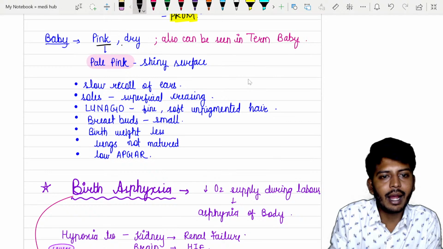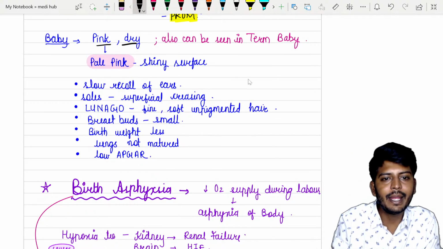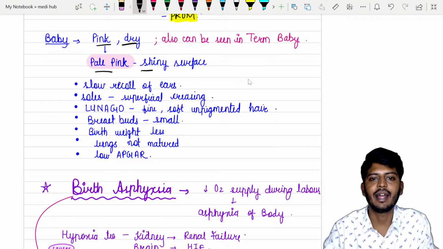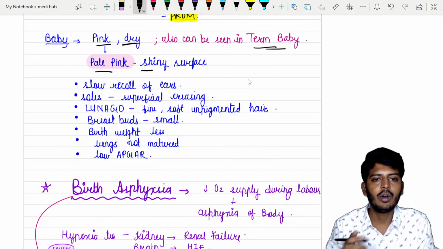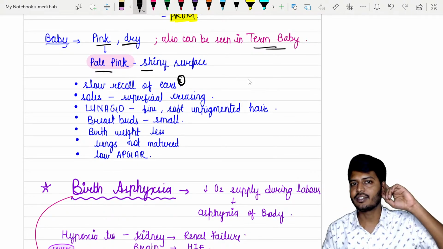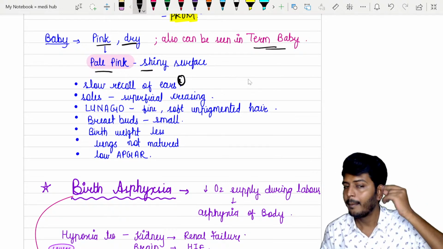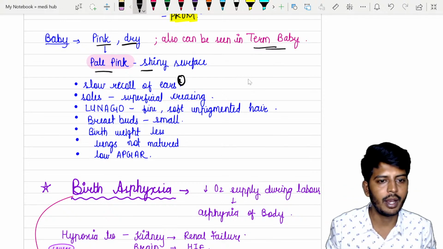baby will be pink and dry. Normally baby will be pink and dry, but pale pink, shiny will be there. Okay, that can also be seen in the term baby also. Now listen to me. So slow recoil of ears, what do I mean by slow recoil of ears? When you do this to the ears, ऐसा करके छोड़ोगे तो ईयर क्या हो रहा है? पीछे चला जा रहा है. But in the preterm baby, if you do this, ears will go back slowly. That is point number one.